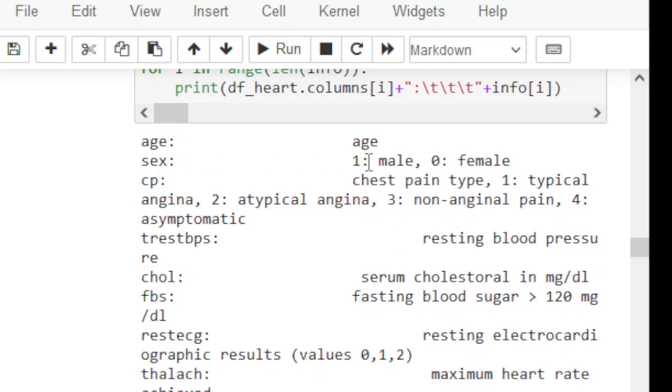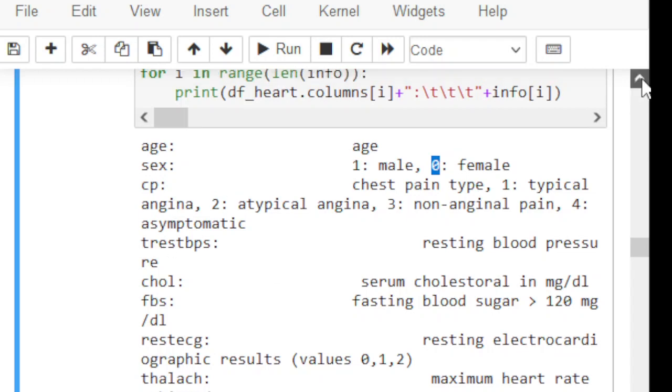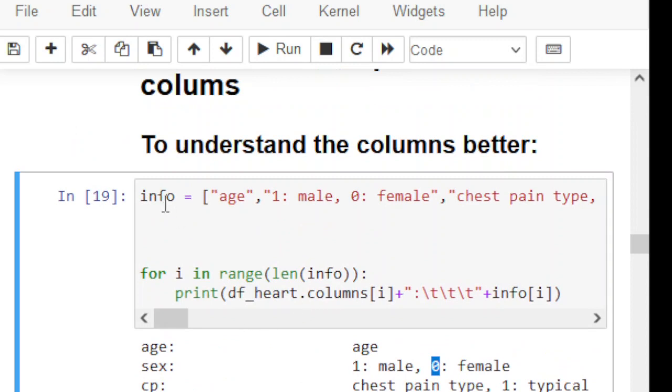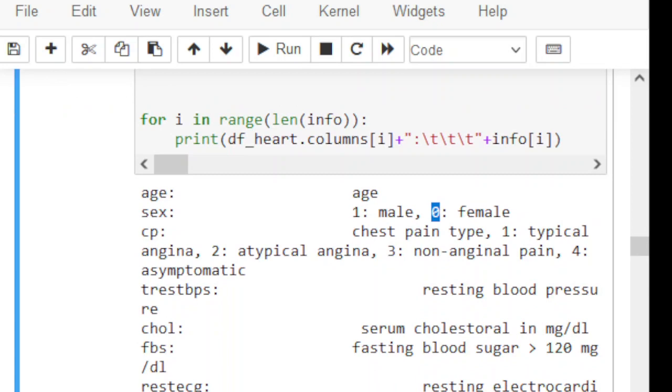Sex has two values, 1 and 0. If you look at this, 1 and 0 are integers. That is why the data type of the sex feature is integer. And how we perform this: info, age, 1 male, 0 female, etc. So these are the basic information, and some extra information we get from there.